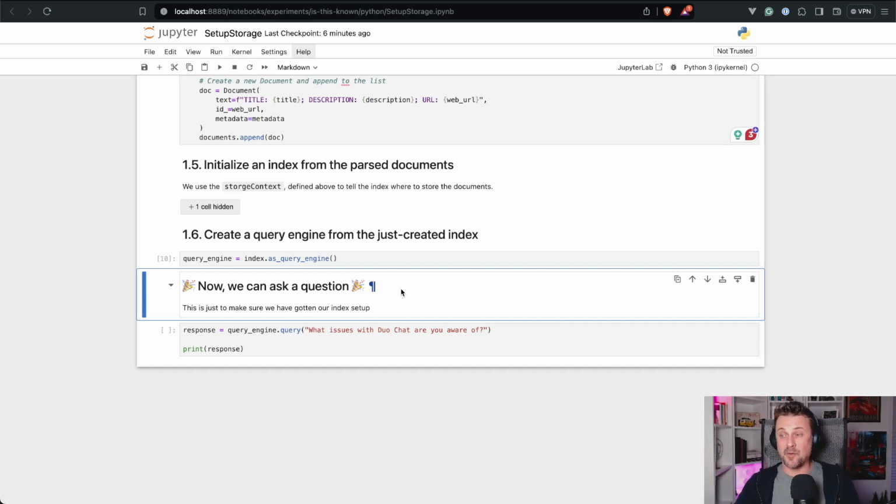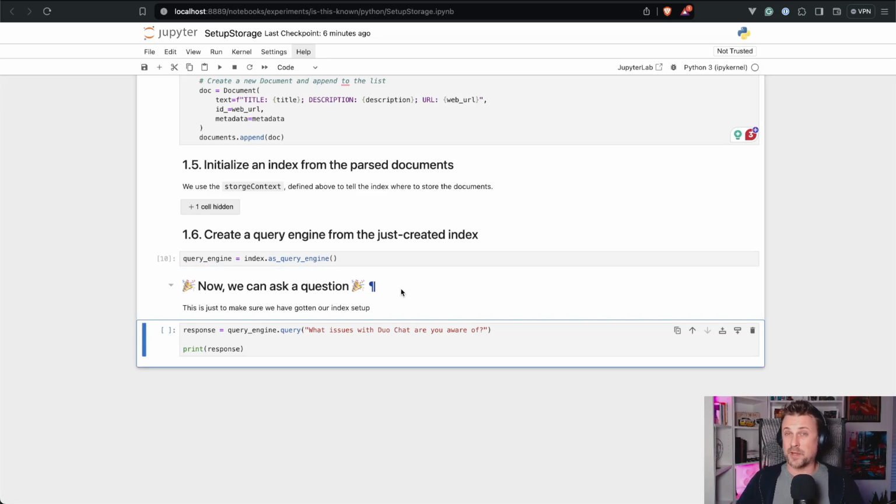So, and now we can ask a question. Let's do that. In order to test whether we have gotten any information there, we do a really simple check. I send a query: what issues with dual chat are you aware of? Remember, we have dumped information from the VS Code project.